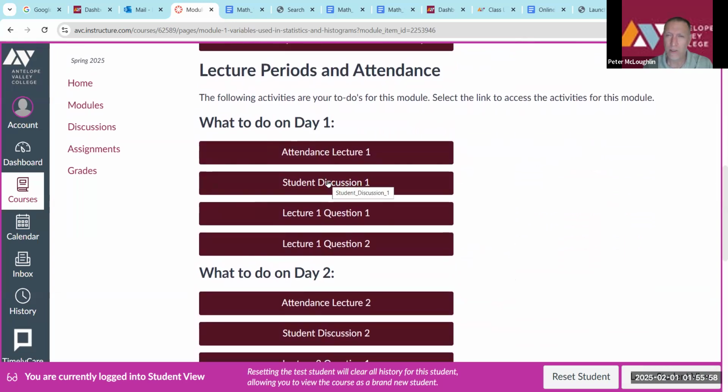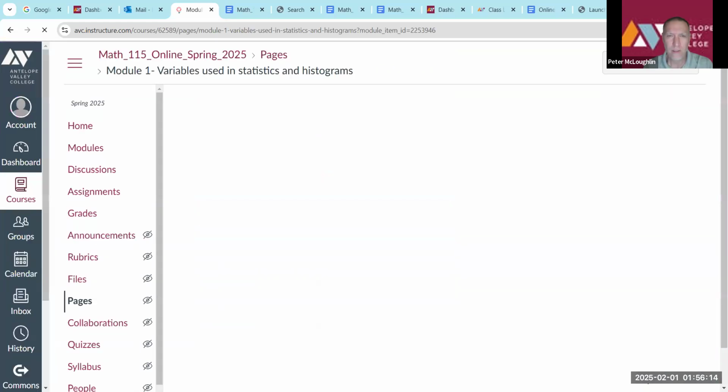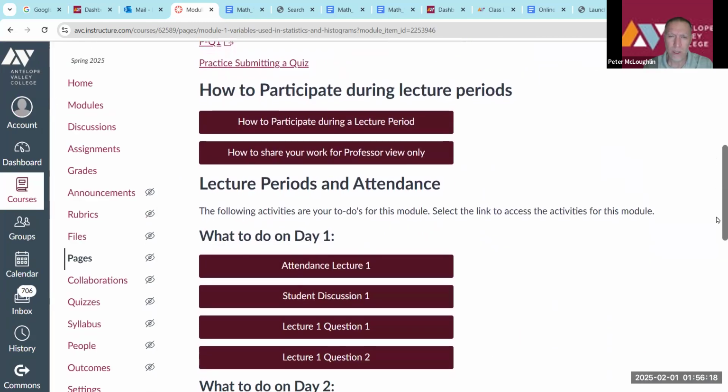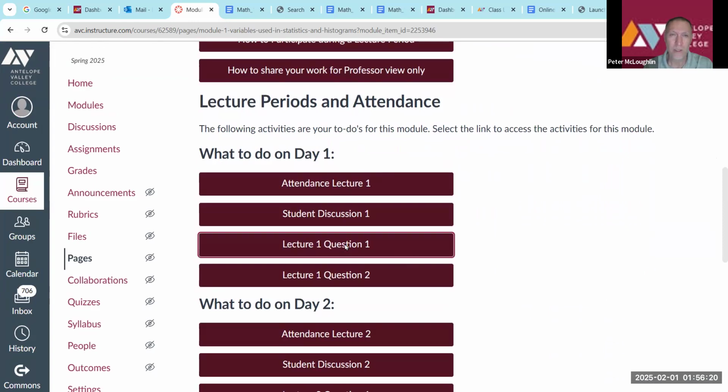This will be locked also, but it'll be a discussion question and you'll just answer the question. And then I think you have to reply to 2 students also. So once you've done the discussion question, you go to the first lecture question. Let me leave the student view just for a second. So now I'll be able to open this. Say I go to lecture one, question one here.